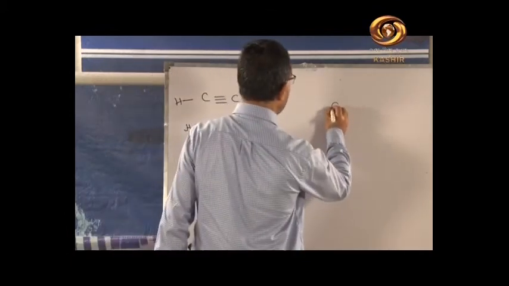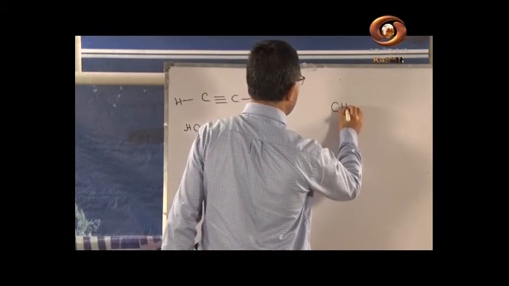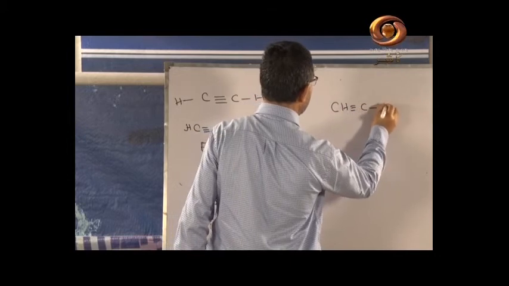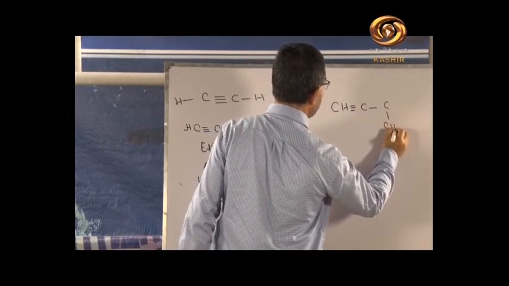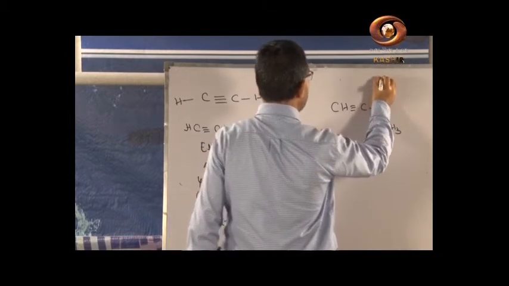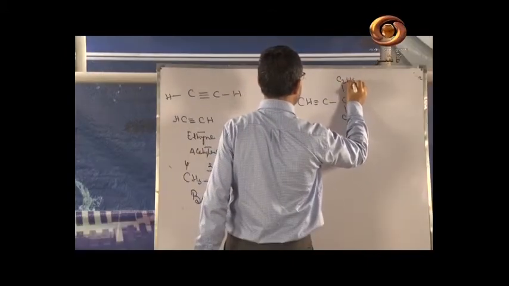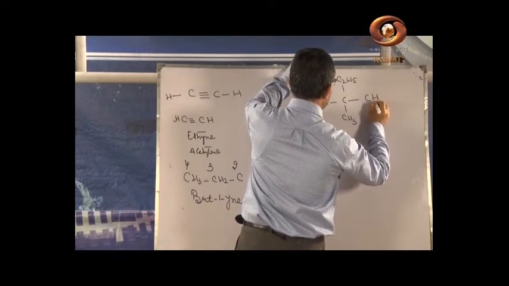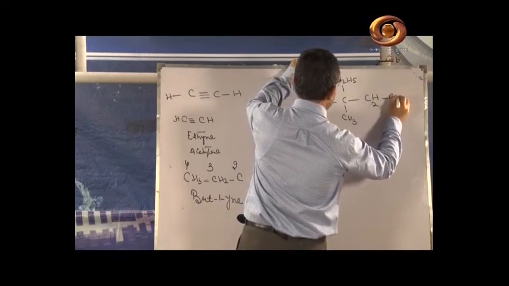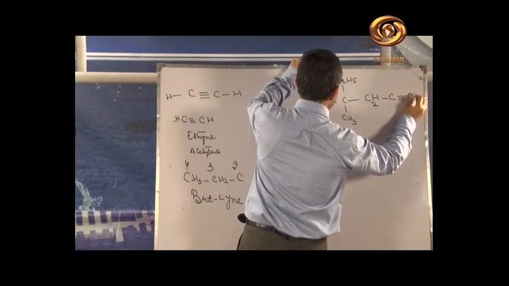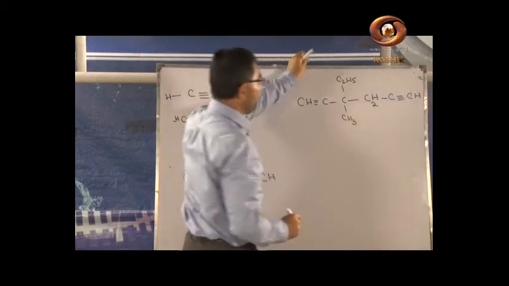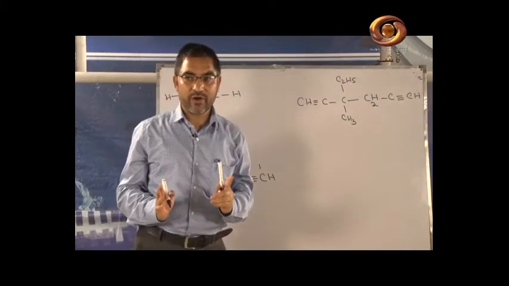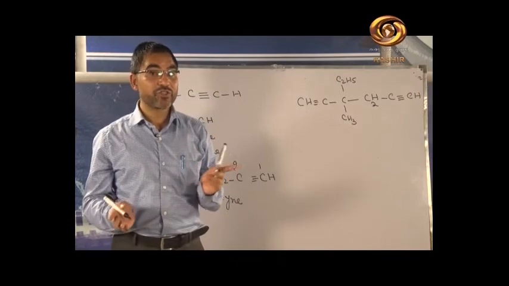Now another example. Take this example: CH triple bond C, single bond C, CH3, C2H5, CH2, C, triple bond CH. Now there are 2 triple bonds and both are at position number 1.